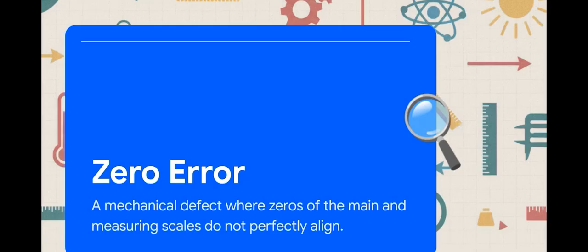But you've got to be careful. If you fully close your vernier caliper and the zeros on both scales do not perfectly match up, you've got a mechanical defect called a zero error. And this can actually be a positive or a negative error. It is absolutely crucial that you calculate and subtract this error from your final observation to get the true reading. If you just ignore it, well, your super high-precision measurement becomes completely useless.